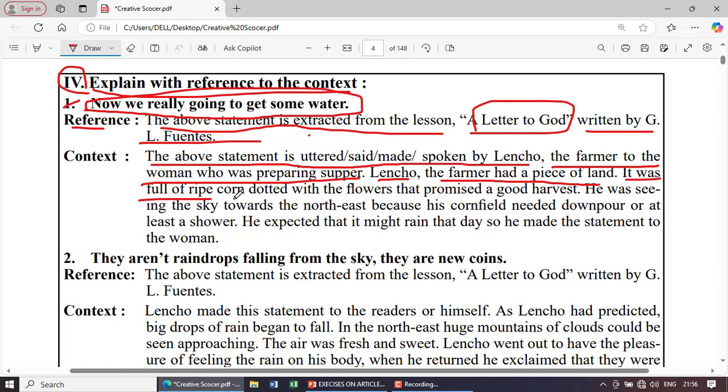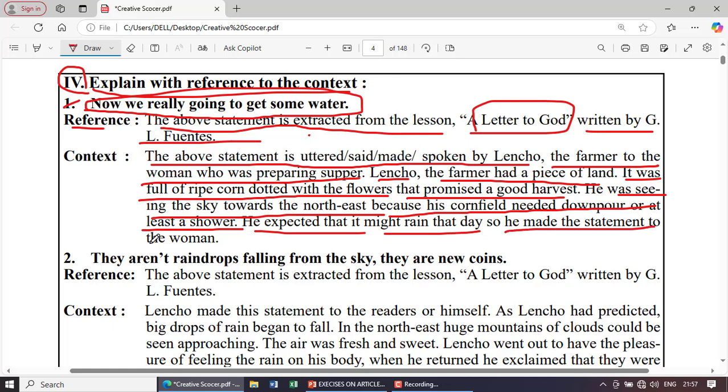It was full of ripe corn dotted with flowers that promised a good harvest. He was seeing the sky towards the northeast because his cornfield needed downpour or at least a shower. He suspected that it might rain today, so he made the statement to the woman.